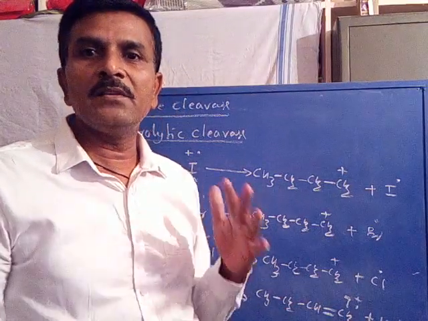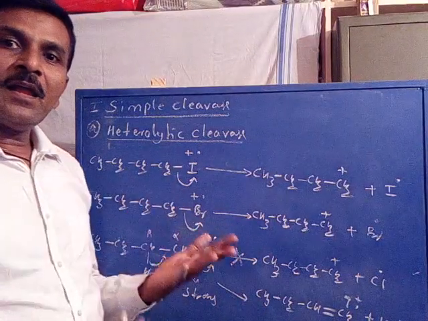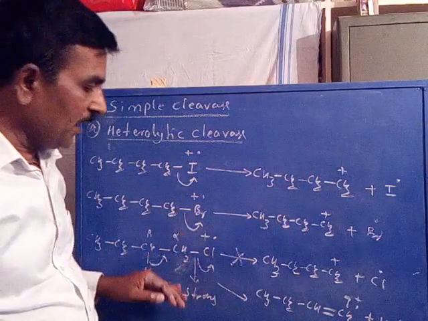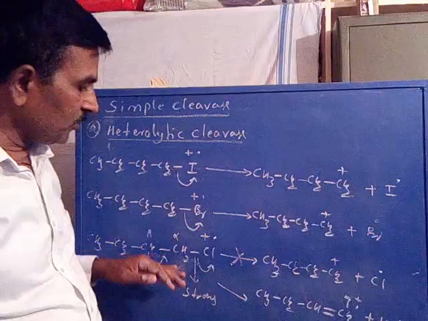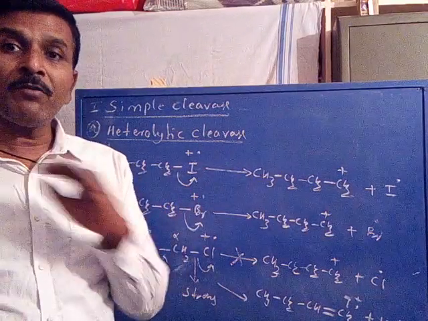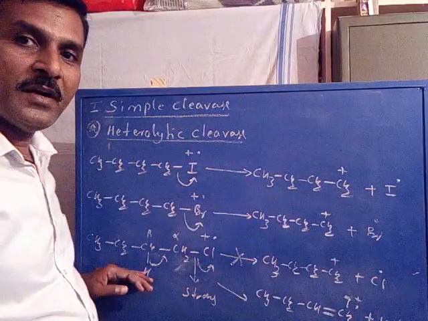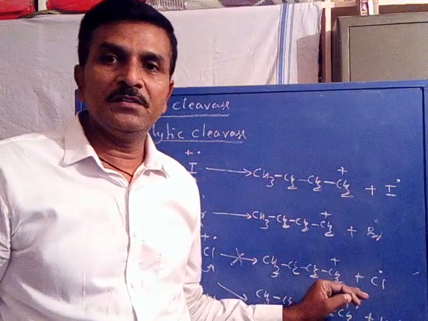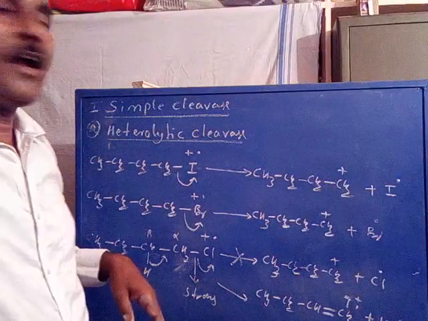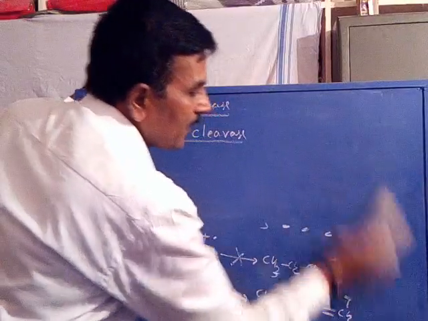So depending upon the nature, a molecular ion may undergo a simple cleavage process, or it may undergo elimination followed by rearrangement process. So this process comes under rearrangement, because it is eliminating and rearranged from alkane to alkene. This is a saturated system. It is rearranged to unsaturated system. So in the case of chlorine, the simple fragmentation is not favored, therefore it undergoes elimination. So this is about heterolytic cleavage.